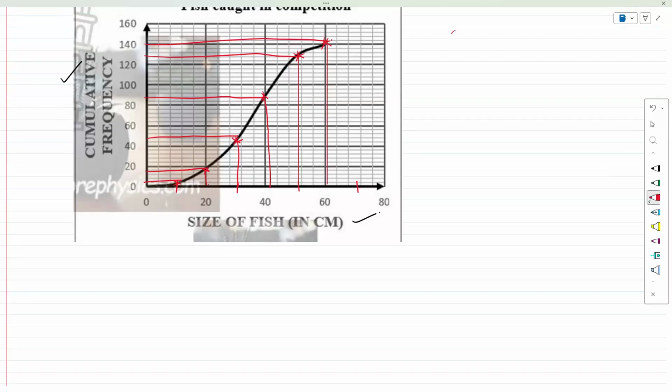The first point I would draw is 0 and 0. The next point I would draw is 10 and 3. 20 and 18. 30 and 45. 40 and 90. I would aim for 50 and 128. And I would aim for 60 and 140. And that would be my Ogive curve.